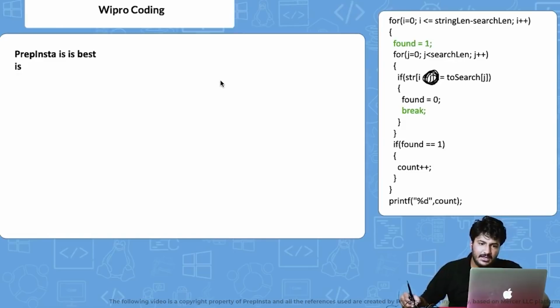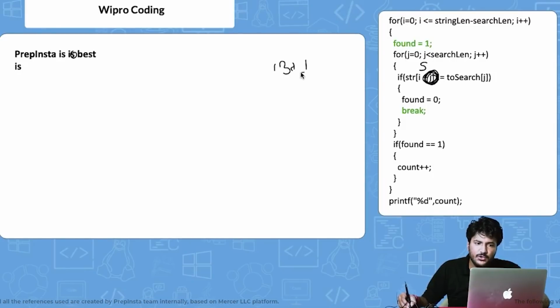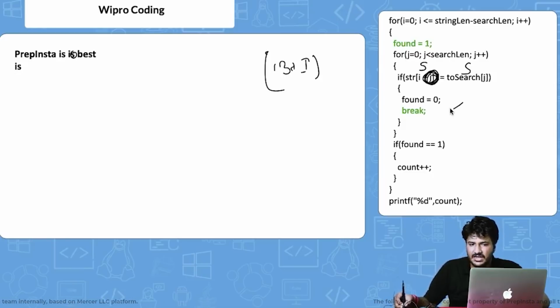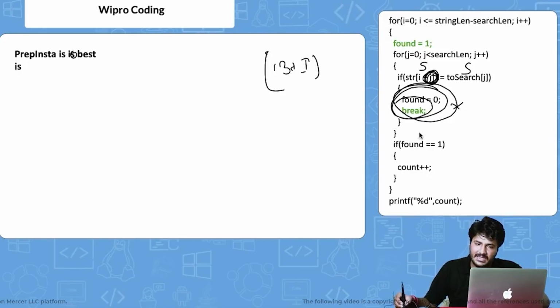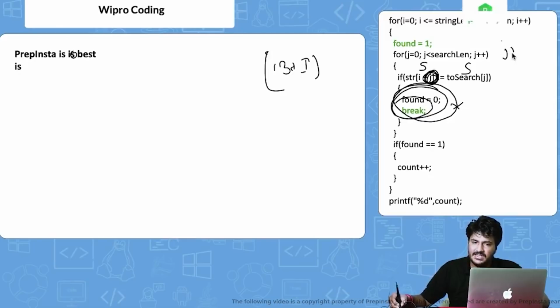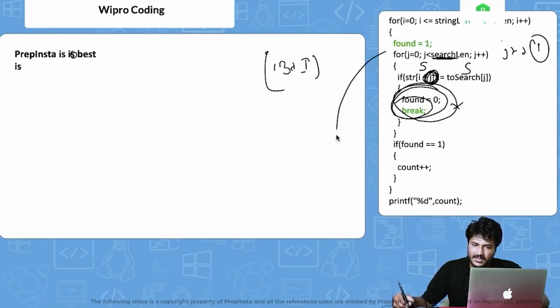Now what will happen here is that it will say, okay, the next one is s, so this will become s because 13 plus the new j value 1, right? So this is s, this is s, so obviously again this will not get implemented. Finally found, this j plus plus is still 1, this condition is not satisfied, it will break the loop and come here.